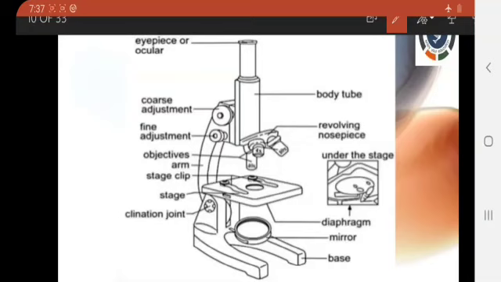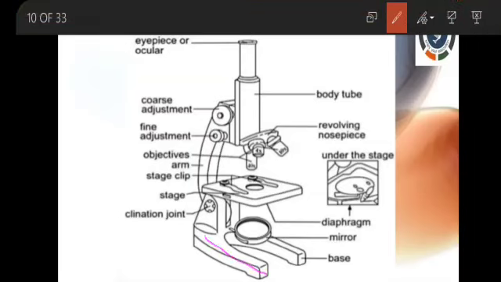The mechanical part of the microscope also has 3 main things. One is the base, at the bottom of the microscope, which comes under the mechanical part. What is the work of this base? How does it help the microscope?